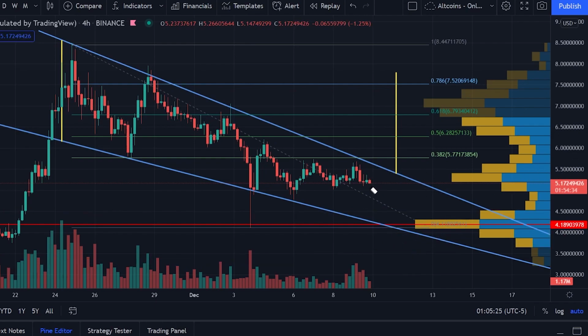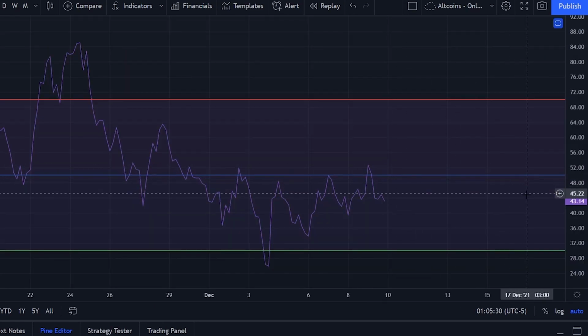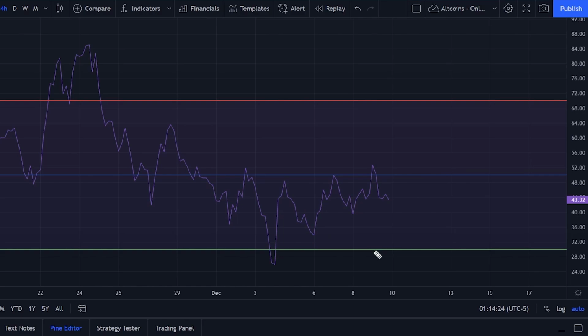But now let's look at some indicators. Let's look at the RSI. So let's start with the RSI. From the RSI, we see that Sandbox is currently gaining strength in the lower time frame.